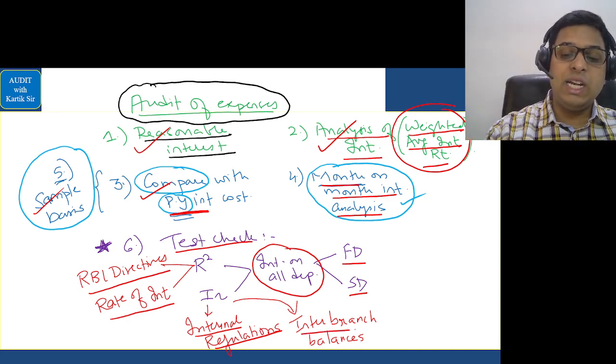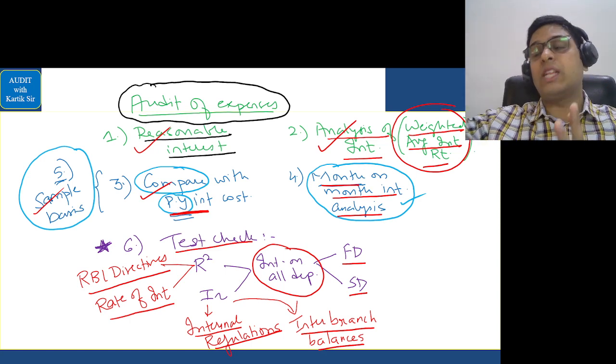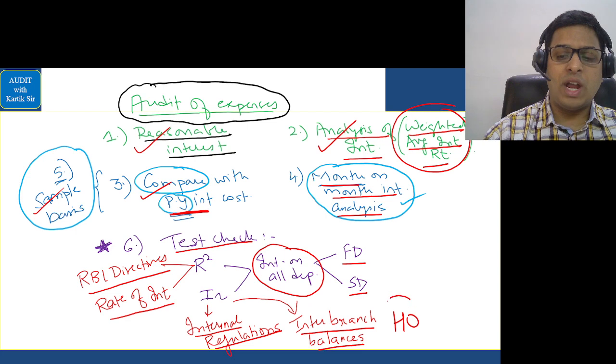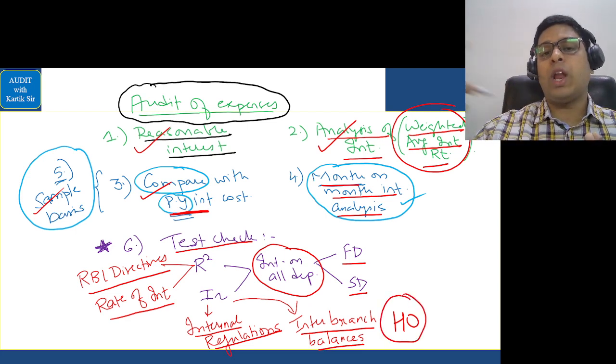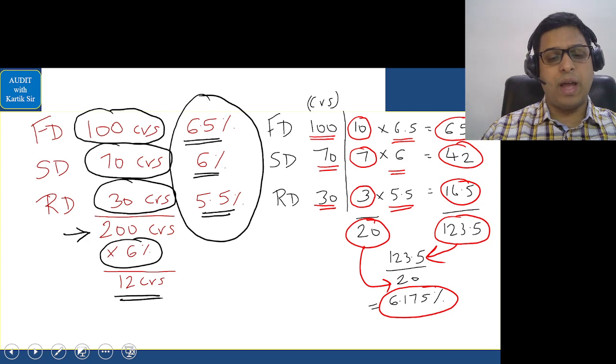And finally, if there are inter-branch balances, for example one branch of ICICI Bank has given a loan to another branch of ICICI Bank, then they have to follow the rates given by the head office. Whatever rates the head office has given for inter-branch balances, that is the rate we have to consider. So the auditor will check whether these have been done properly or not. Okay. So this is audit in relation to expenses of banks.